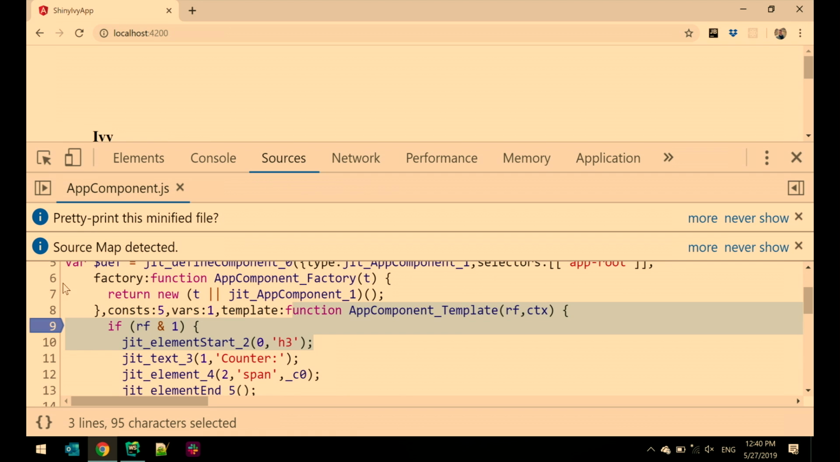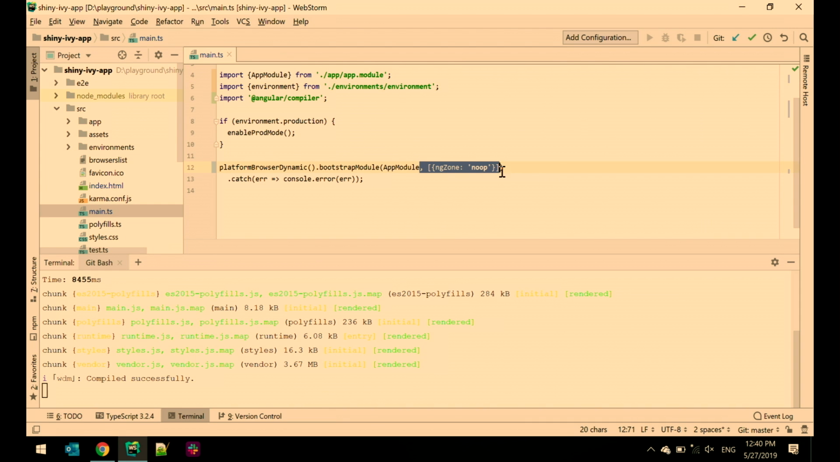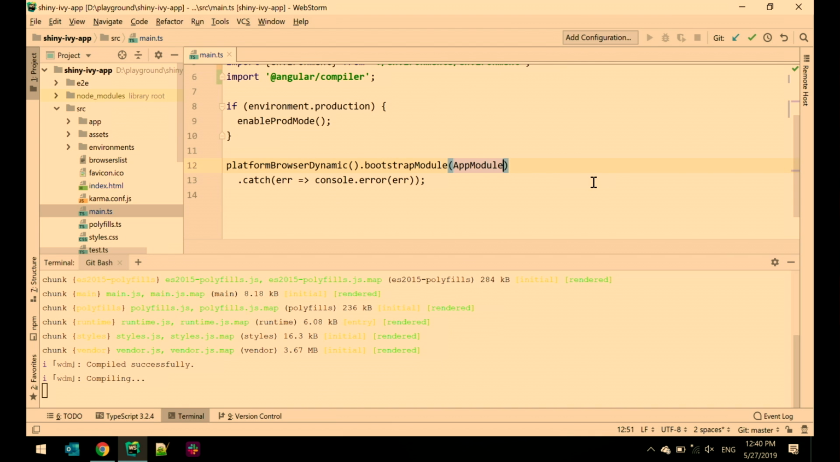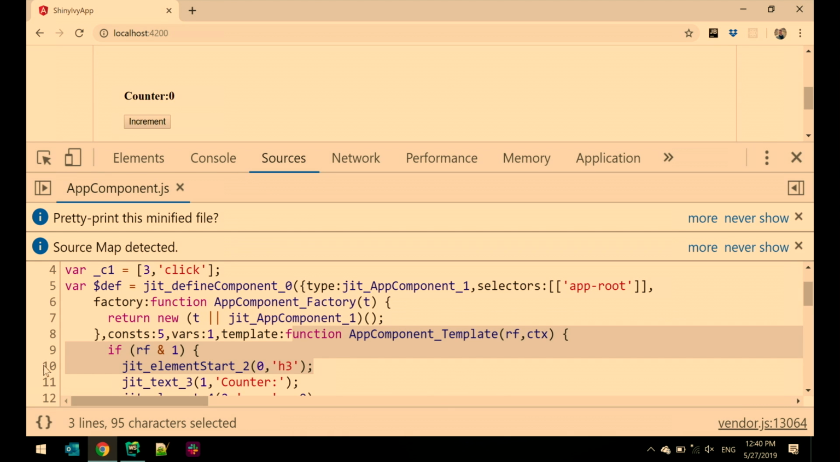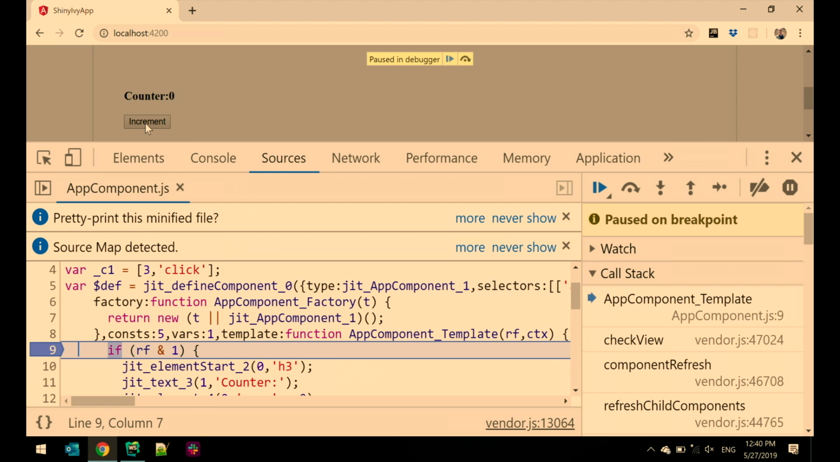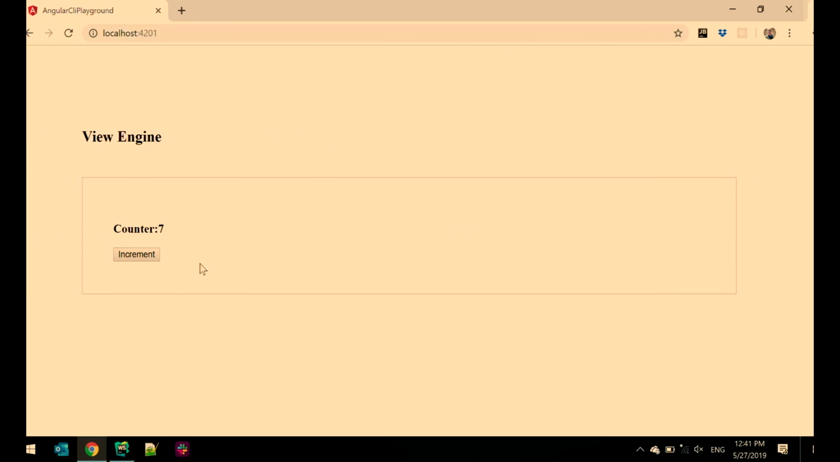So if we put a breakpoint here, we expect now that the code won't be paused, because there's no change detection. But if we go back, again remove this part, so I've just enabled zone.js again. Go here, we put a breakpoint, just on the first statement. Okay, so you can see that the code is paused. So change detection is running now. Everything is good. We are happy. And that's great.